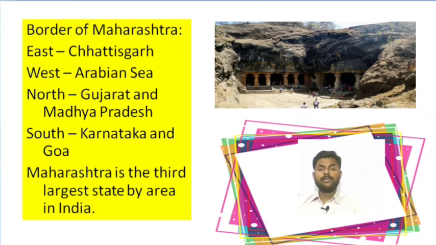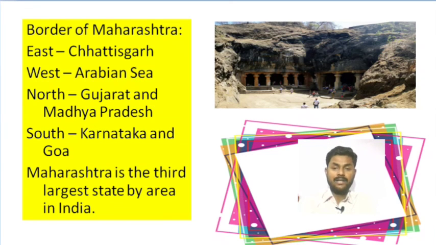Once again, I am going to tell about the border of Maharashtra. In the east side, Chhattisgarh is situated. In the west side, Arabian Sea. In the north side, Gujarat and Madhya Pradesh. And in the south side, Karnataka and Goa. Maharashtra is the third largest state by area in India.